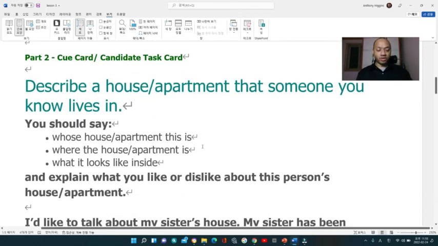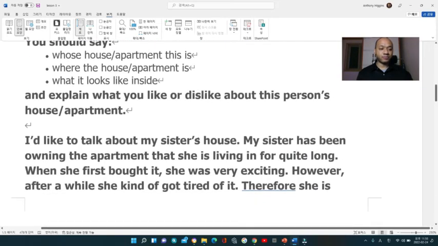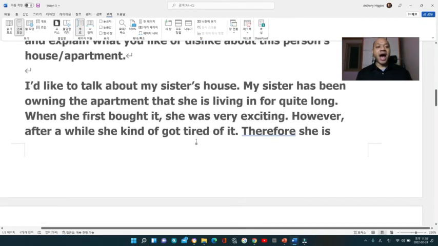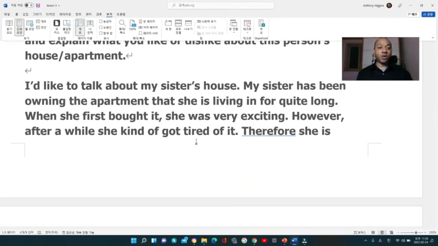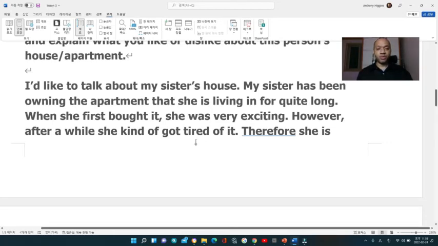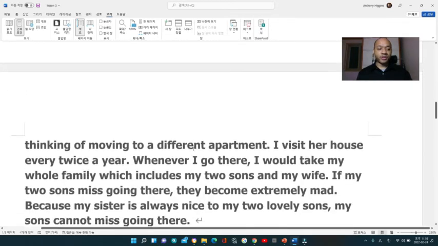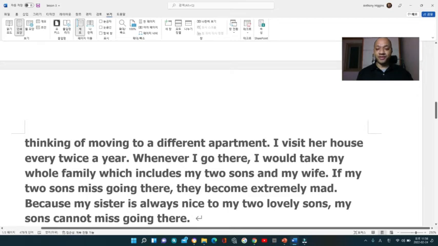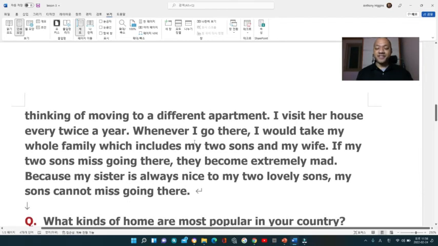Part 2. Describe a house or apartment that someone you know lives in. I'd like to talk about my sister's house. My sister has been owning the apartment that she is living in for quite a long time. When she first bought it, she was very excited. However, after a while, she kind of got tired of it. Therefore, she is thinking of moving to a different apartment. I visit her house twice a year.